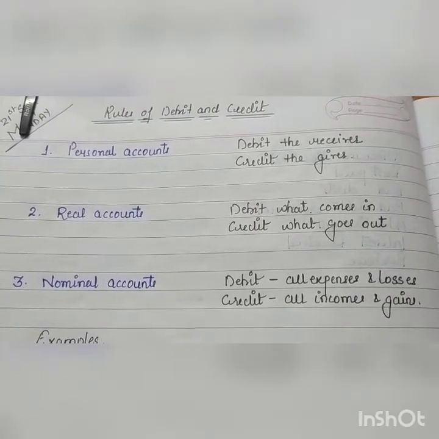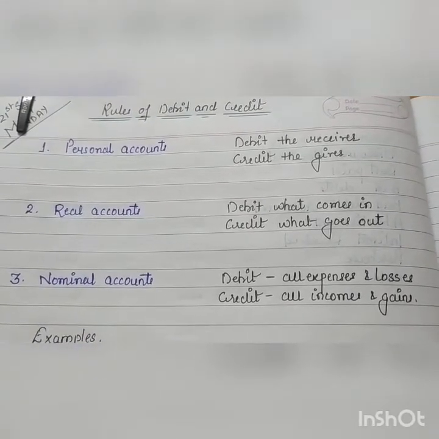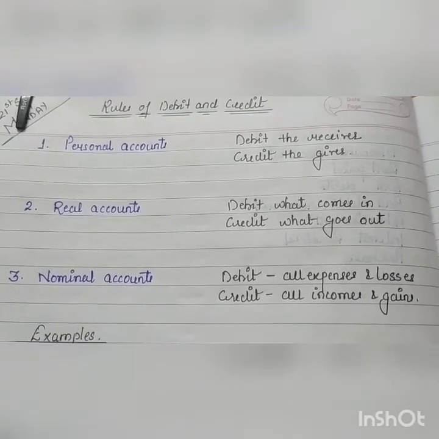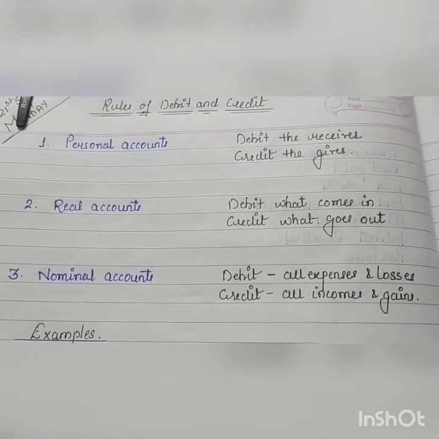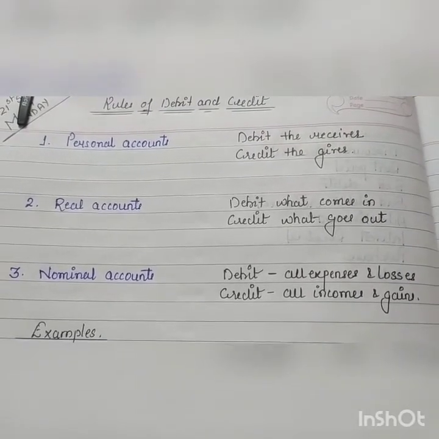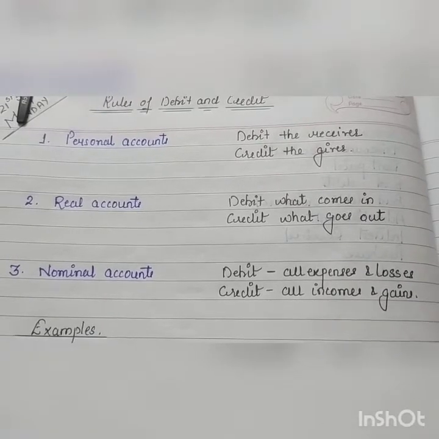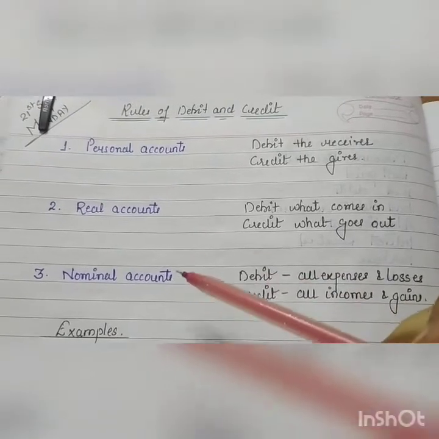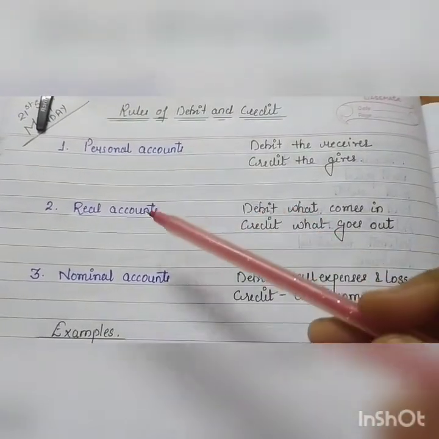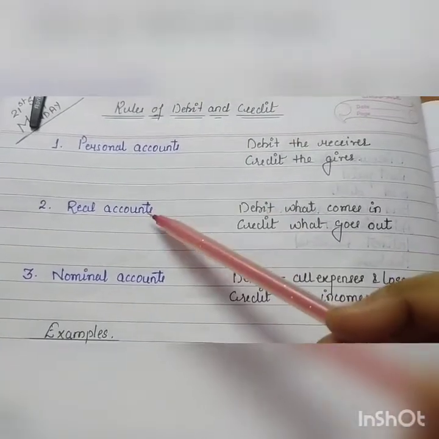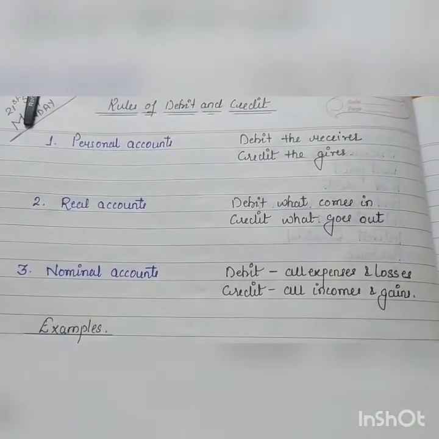Good morning, students. In the previous class, we discussed the classification of accounts under the traditional approach. Today, we are going to discuss the rules of debit and credit under the same approach. As we have already discussed, these are the three accounts: personal, real and nominal.